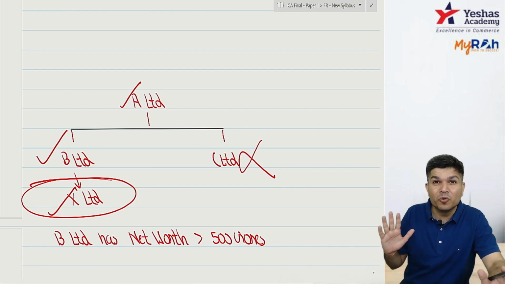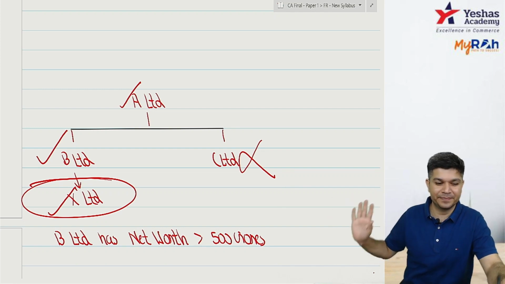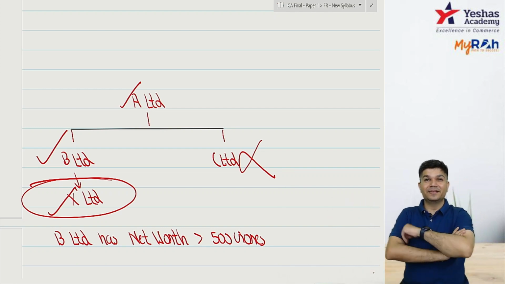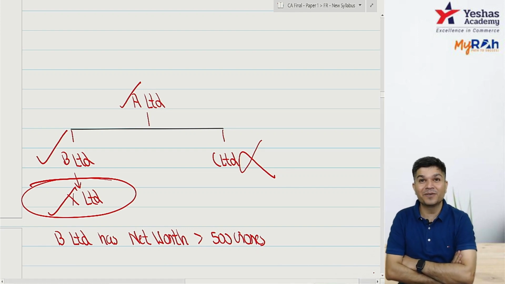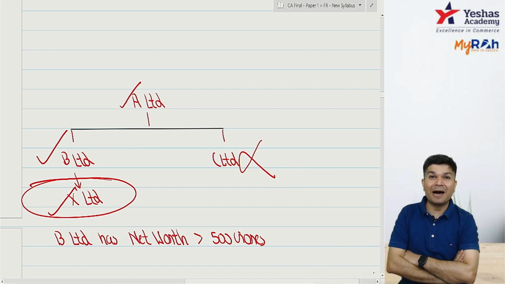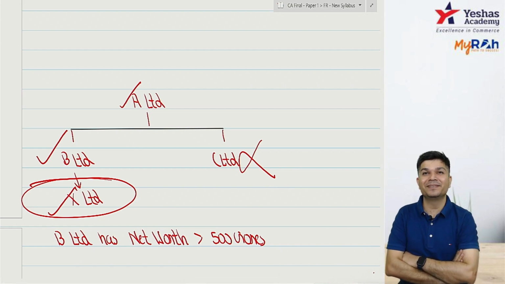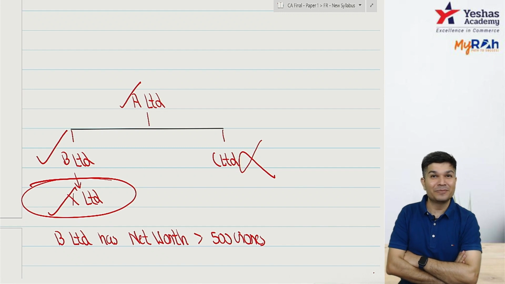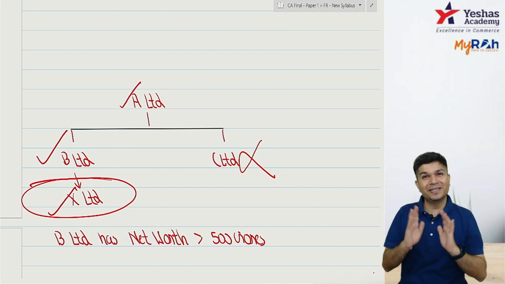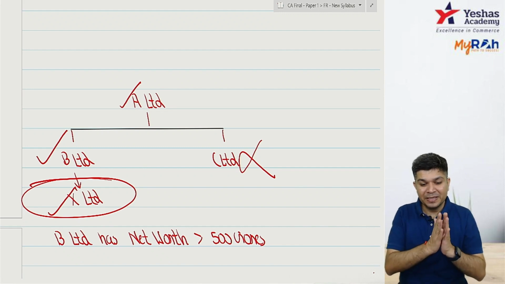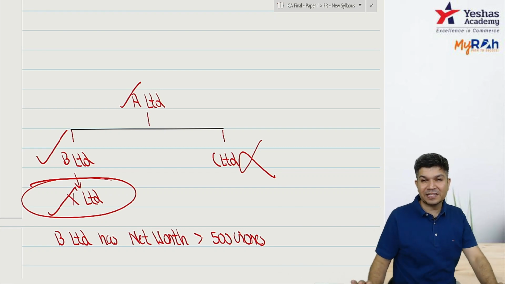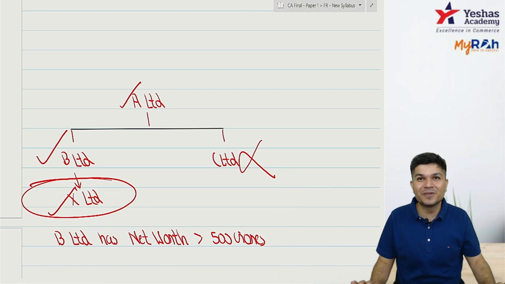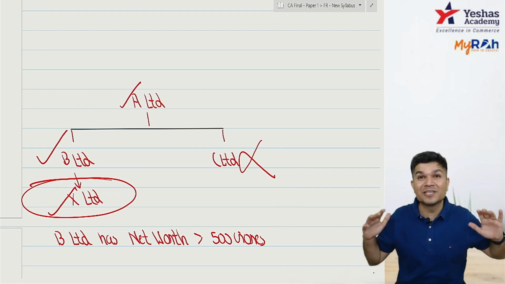Now, suppose later B Limited sold off X. Earlier I was a subsidiary of B, IND AS applied to me. Now I am not a subsidiary. If B has sold off X, can I say X is no longer a subsidiary of B?